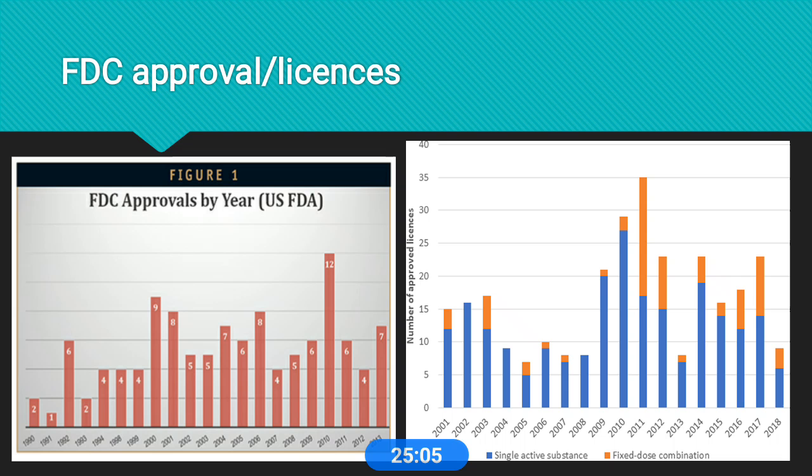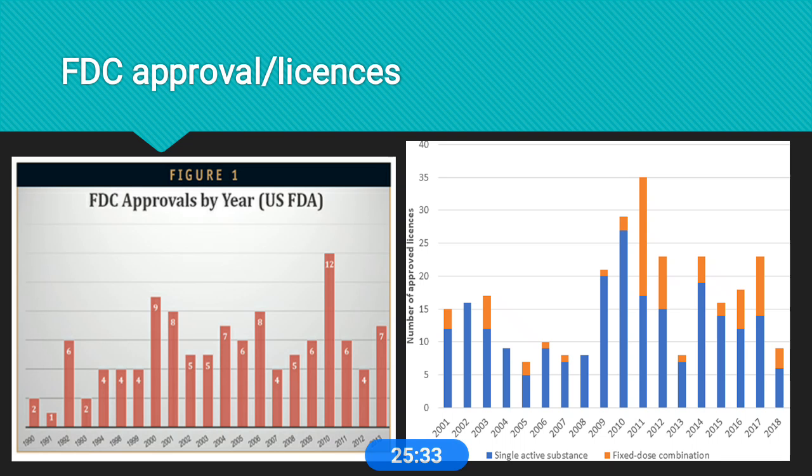Okay, next we come to the FDC approval. Now we discussed the FDC's rationality, irrational drugs, and banned drugs. So now we come to the approval level. FDC drugs are usually approved by the FDA. If we check yearly, there is no dramatic increase. Sometimes it decreases, sometimes increases.